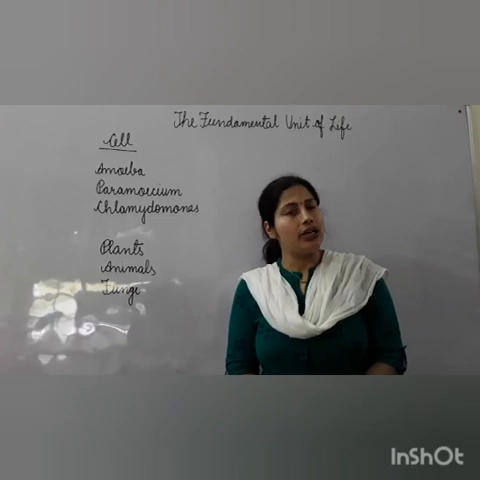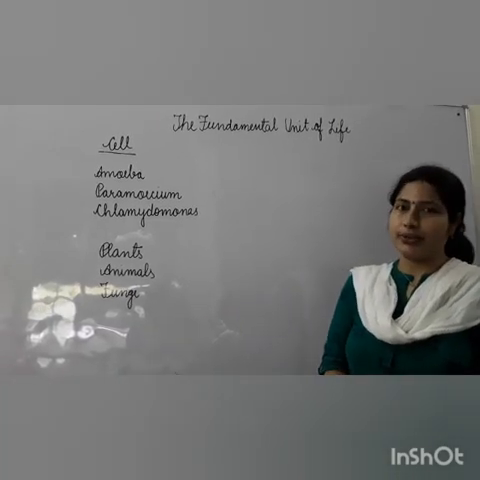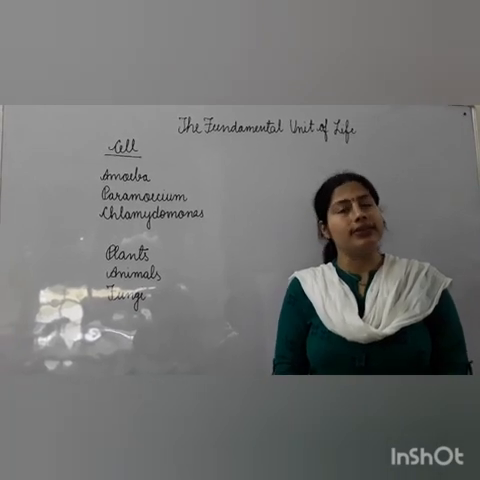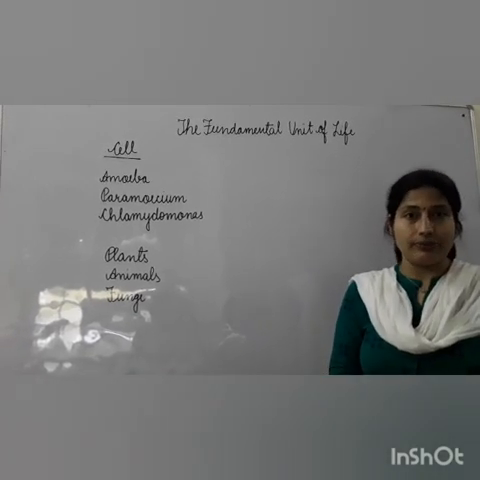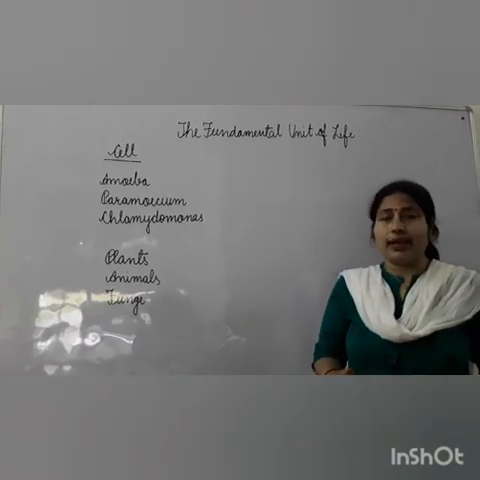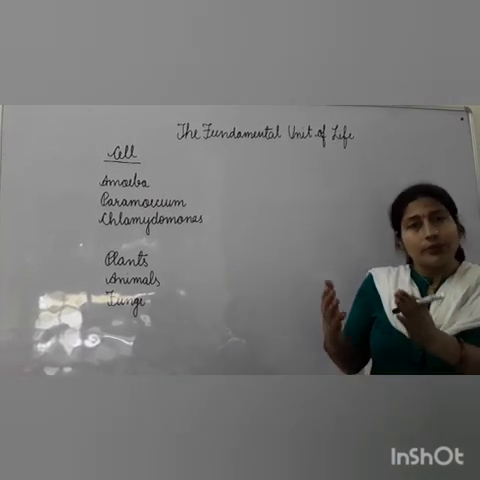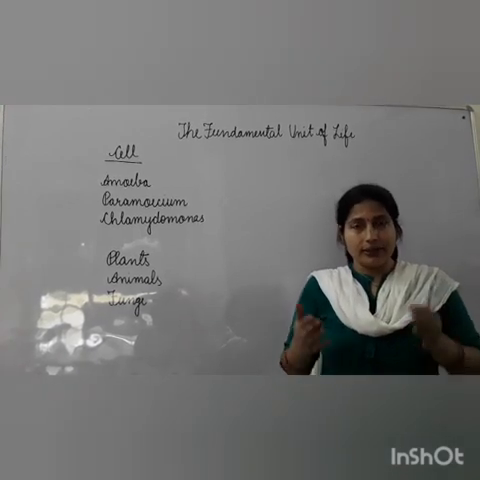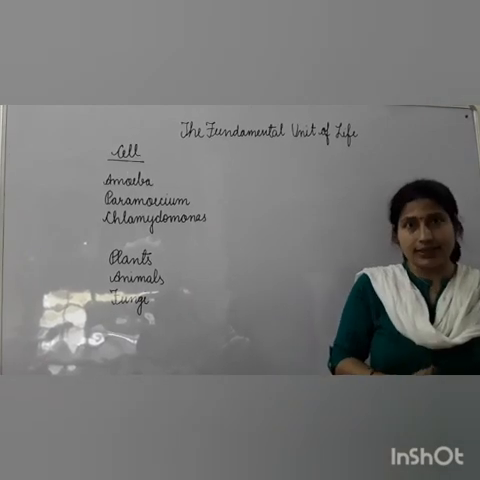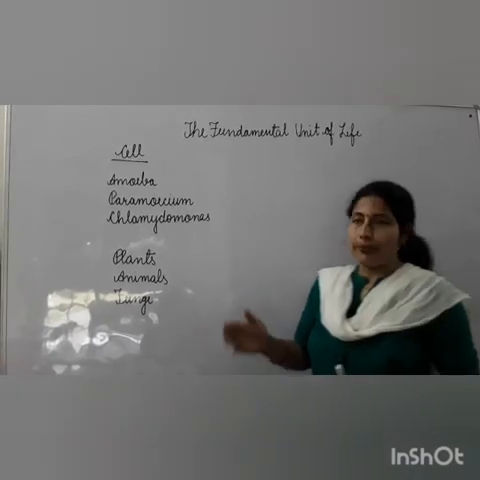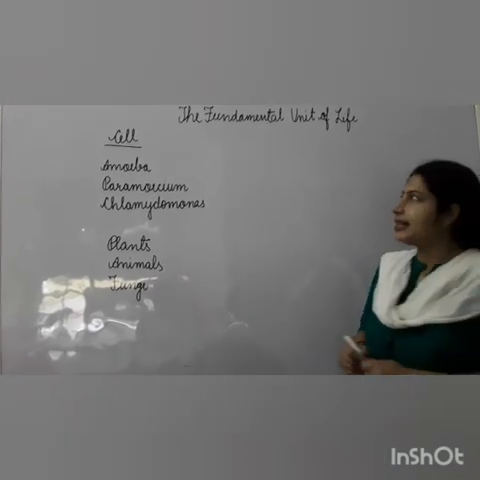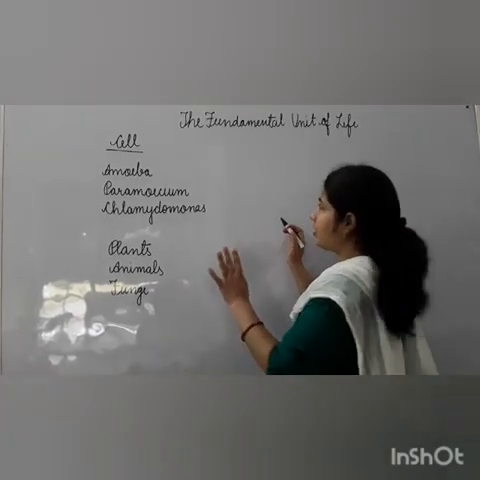See, Schleiden and Schwann proposed cell theory, that all the plants and animals are made up of cells. And Purkinje added that all the new cells arise from pre-existing cells. Okay? So, there are some organisms which have a single cell, only one cell.